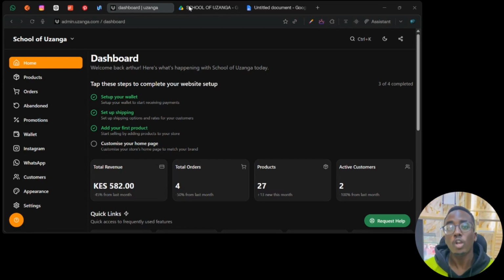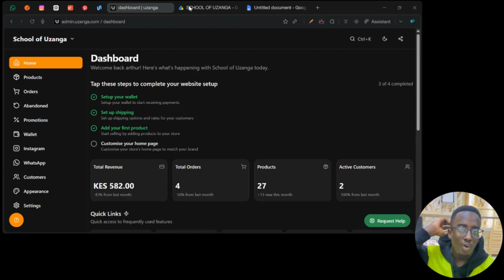So good news, people, you can finally do SMS marketing on Uzanga. So you see those marketing messages that you usually get from companies. I'm sure you've gotten one from Quick Match, maybe some random company like Playland. You can actually do the same, right? So you can compose an SMS, maybe announcing your offer, your discounts, or a sale, or maybe some